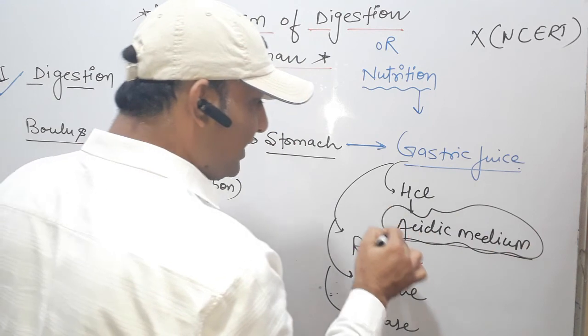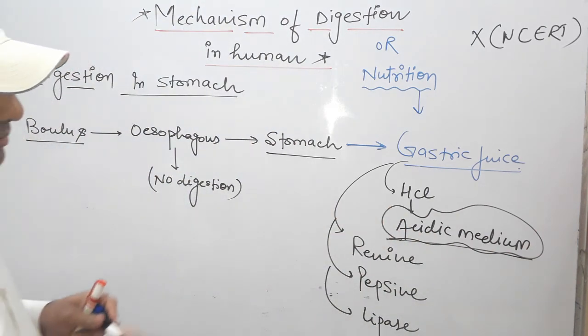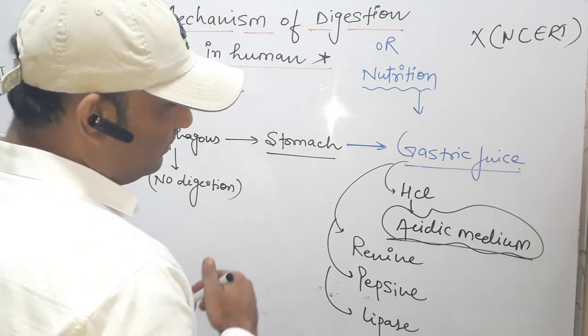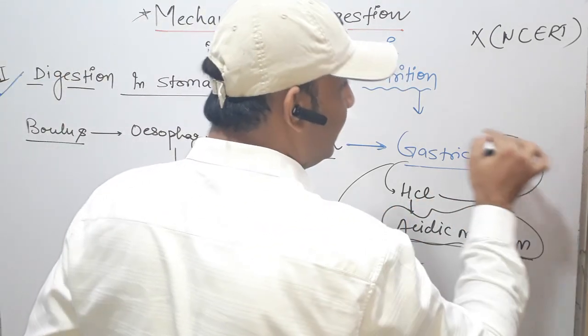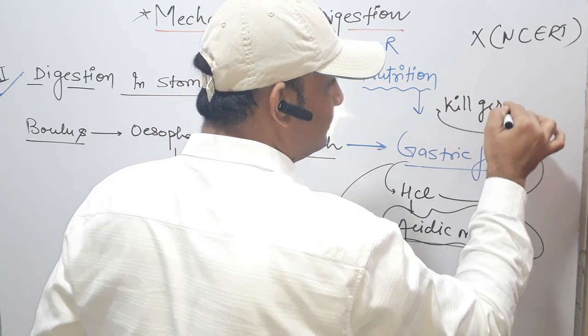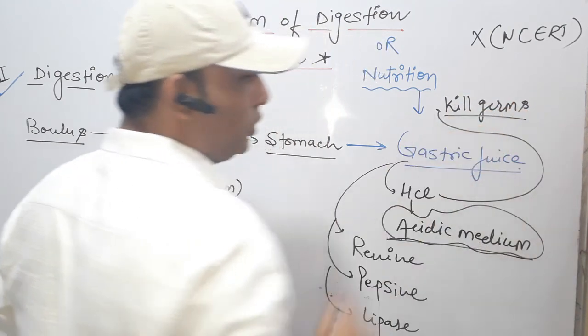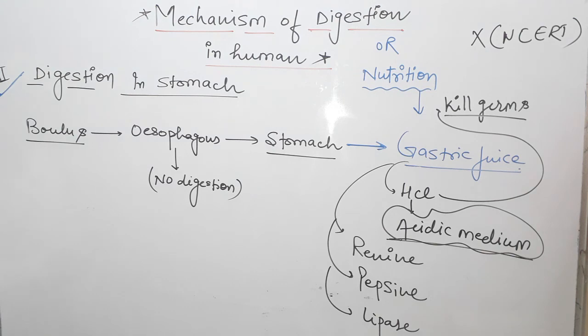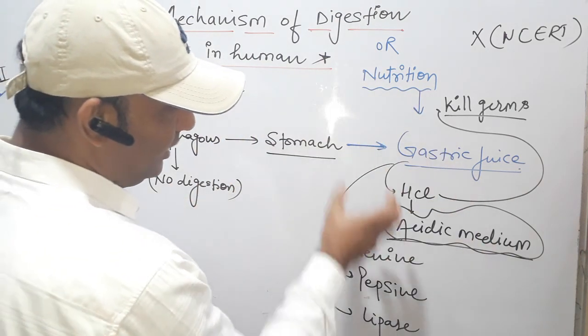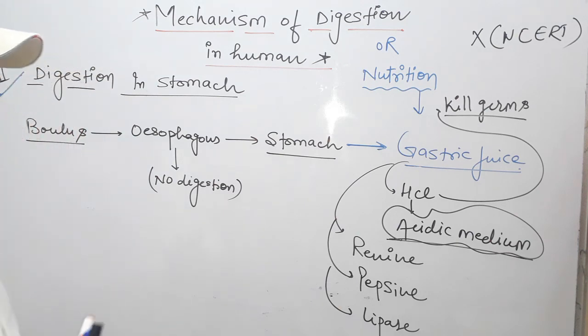So hydrochloric acid provides the acidic medium for proper functioning of enzymes. That is the first function. Second, hydrochloric acid kills all germs and bacteria present in the food.